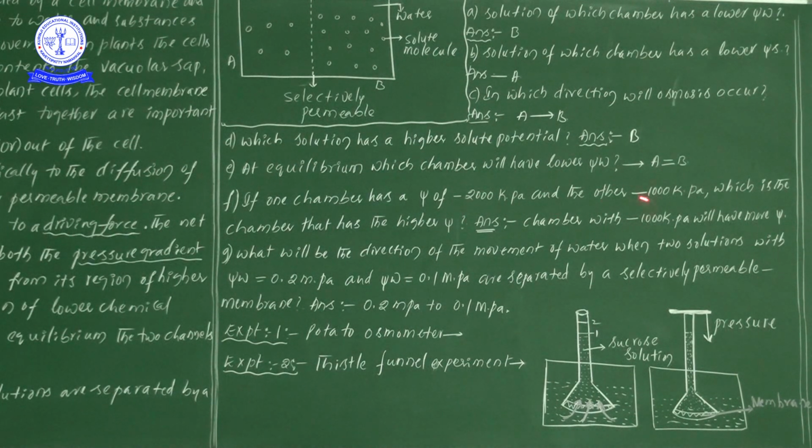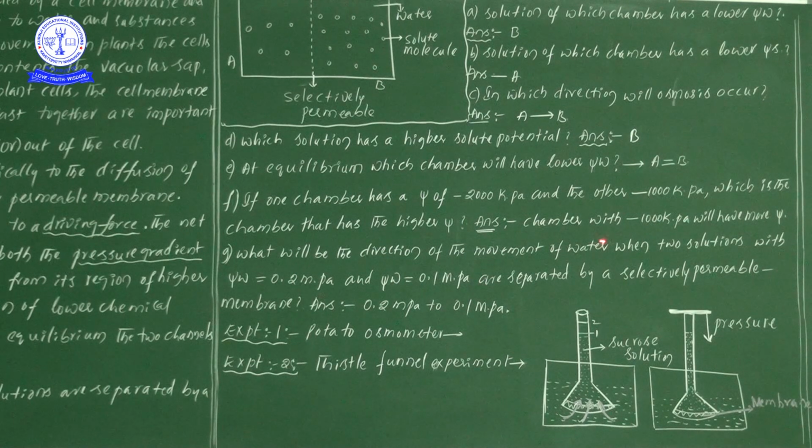Can you guess? Minus 1000 kilopascals is more than minus 2000 kilopascals. So now we are observing that we can find more water potential at minus 1000 kilopascals only.